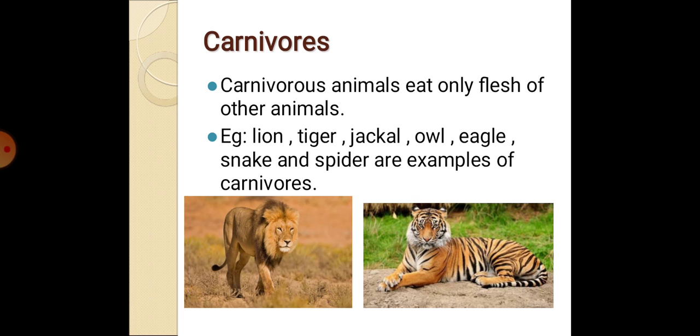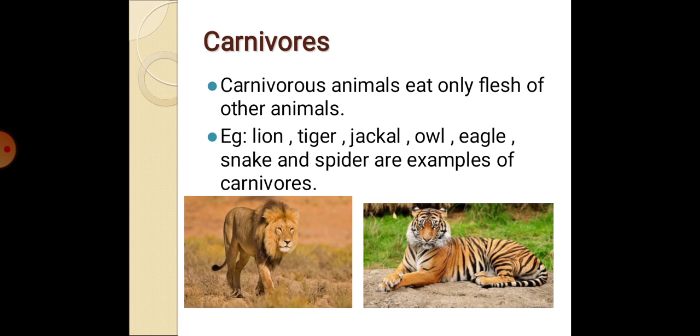Next one is carnivore. Carnivore animals eat only the flesh of other animals. They have sharp pointed front teeth, which they use to tear the flesh of other animals. Okay, children? Carnivore is nothing but carni means meat or flesh, vor means eater.